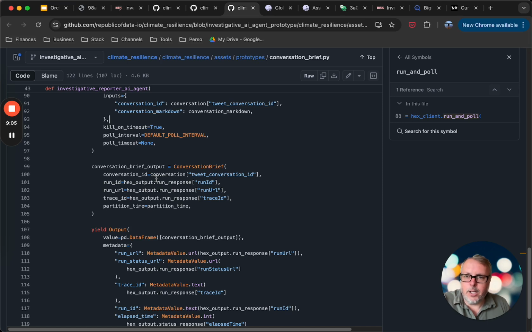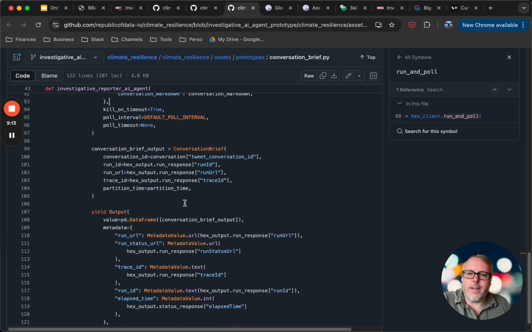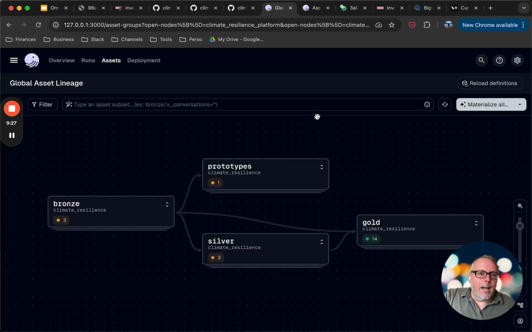output to a type dictionary that I will be saving as metadata in Dagster. But the API, the main things that it will return are the run ID, the run URL, and the trace ID. And I'll show you what that looks like here.